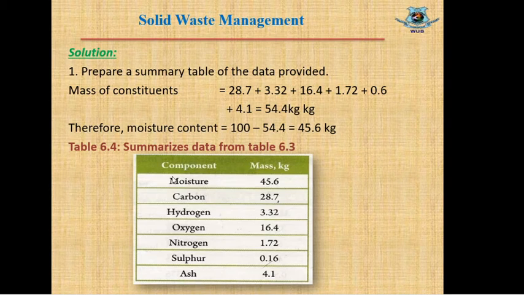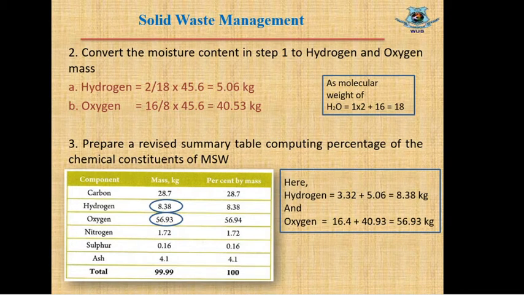Now we need to convert this moisture content into hydrogen and oxygen. As we know, moisture means water, and water consists of two elements, hydrogen and oxygen. So moisture can be converted into hydrogen and oxygen. Let's see how we can convert moisture content into hydrogen and oxygen. Here we have converted the moisture content into hydrogen and oxygen. The chemical form of moisture content or water is H2O.